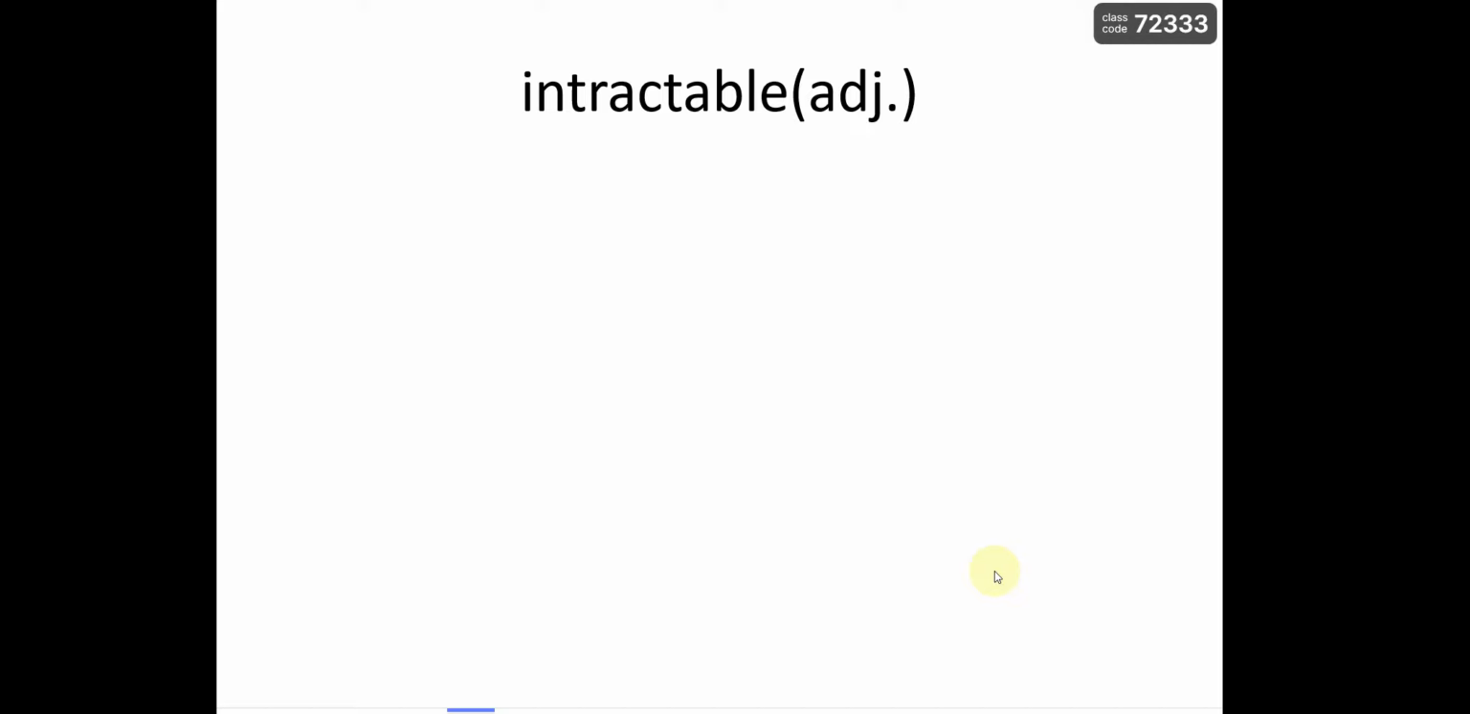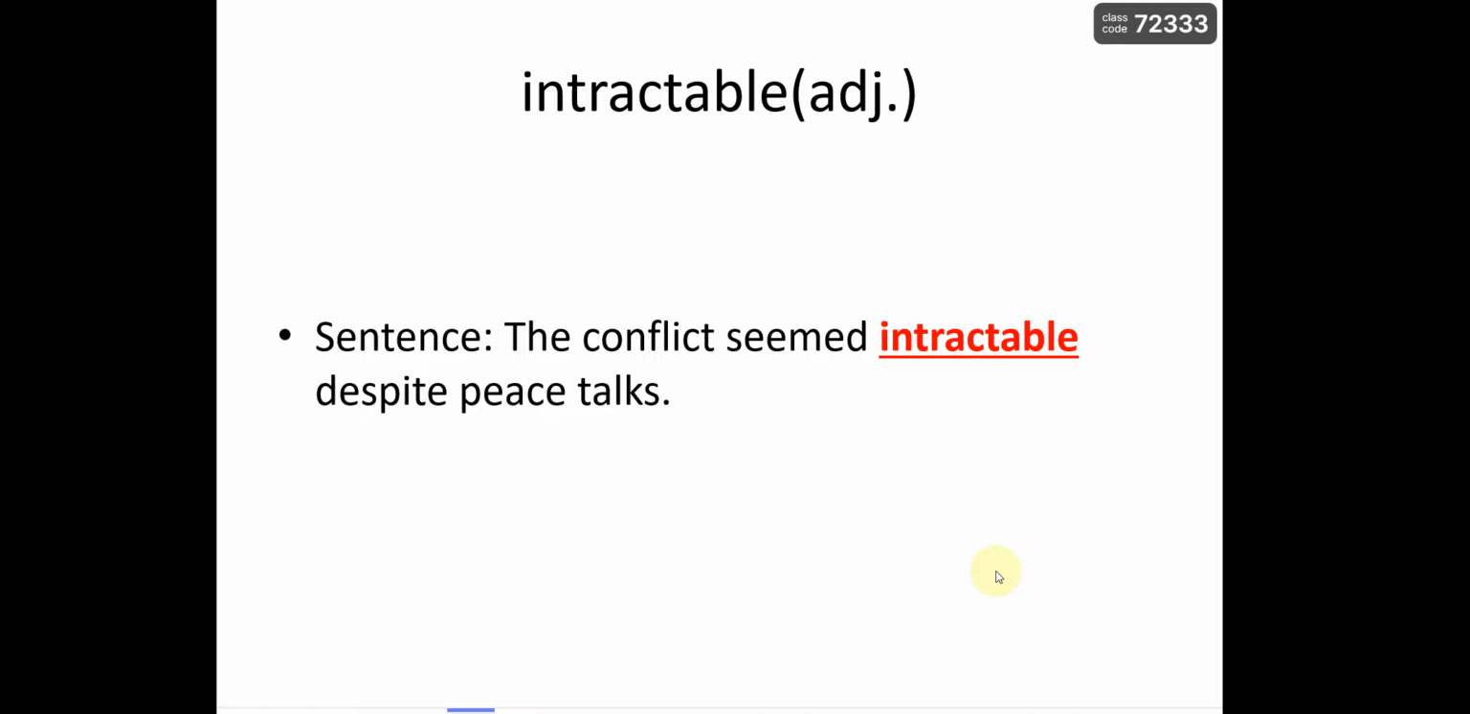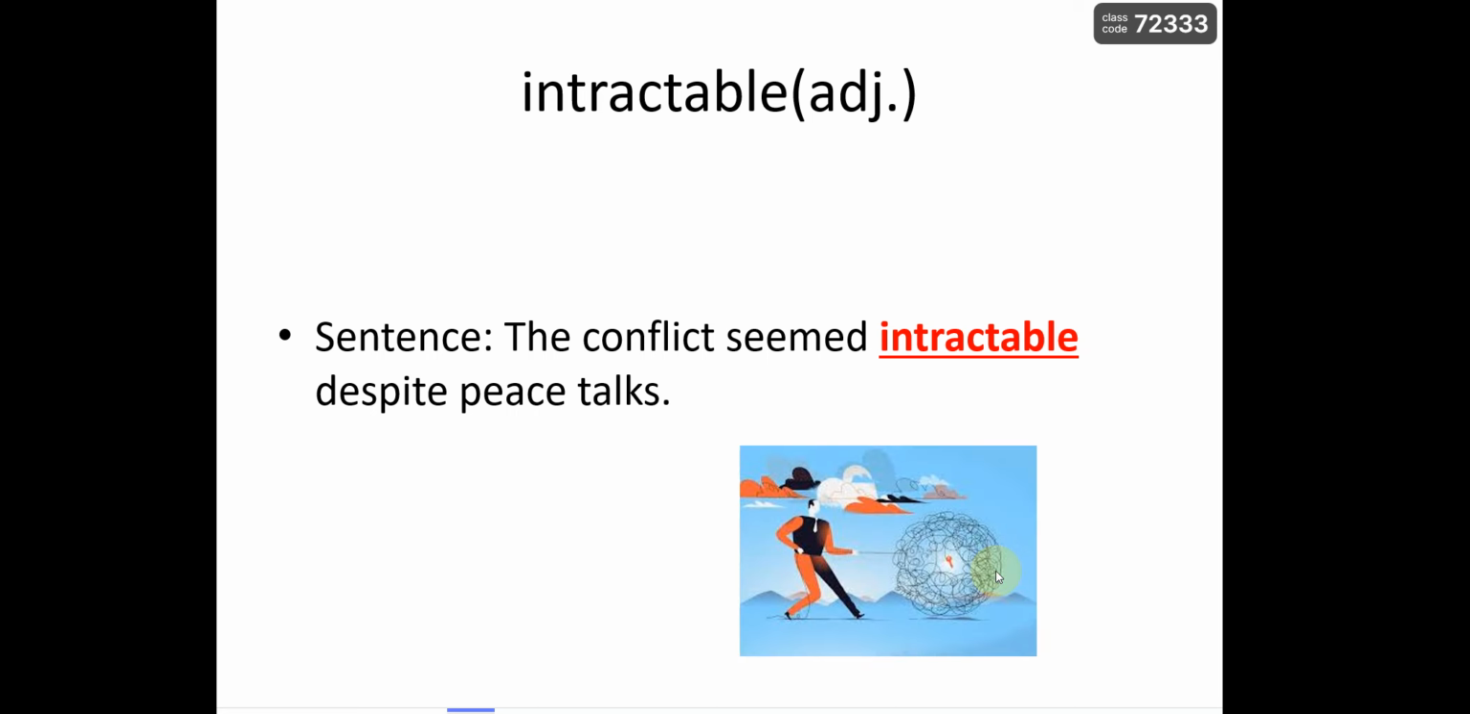Now, intractable, which is an adjective. Let's read the sentence. The conflict seemed intractable despite peace talks. So, if I read the sentence, I can find out that intractable is something negative, not something positive. I want you to look at the picture as well. You can see that this man is trying to do something, but it seems difficult.